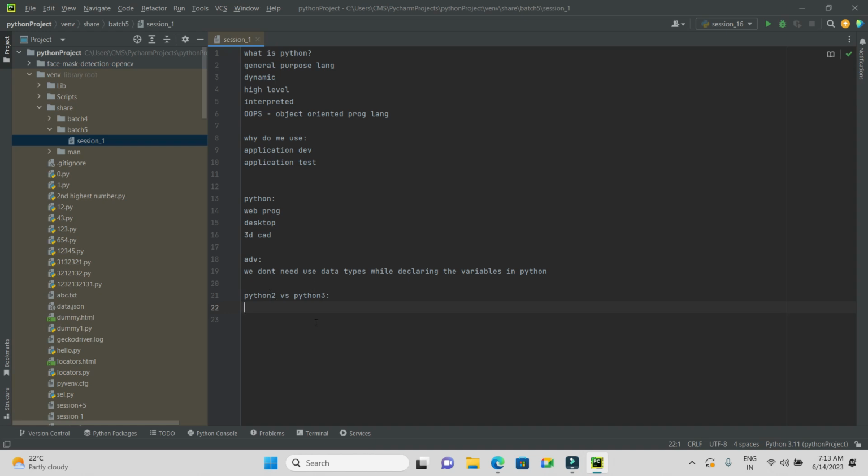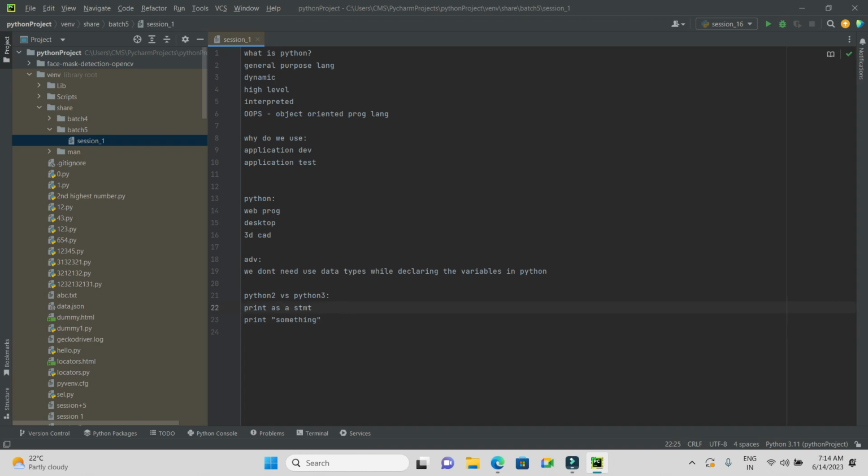Python 2 uses print as a statement. In Python 2, they used print as the statement, which is used to print something. For example, print something. Let's say I want to print something. This is how we write it in Python 2.